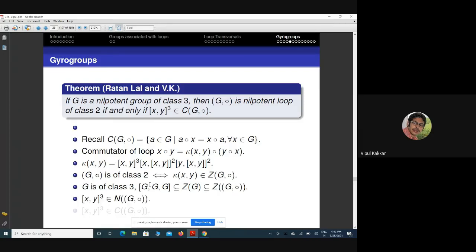If you recall, the center of the loop is the nucleus intersected with the commutant. So one has to observe that this condition holds in our case, and hence we obtain that the cube of the commutator has to go inside the commutant of the loop. So this is the idea of the proof of this theorem.